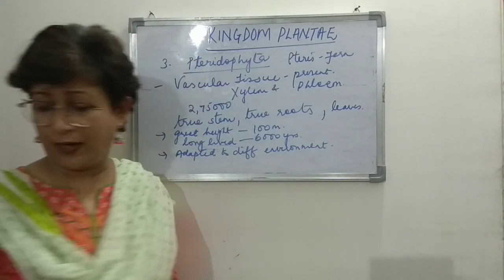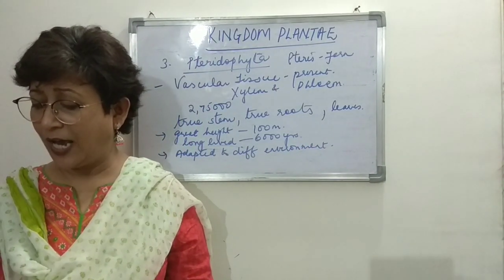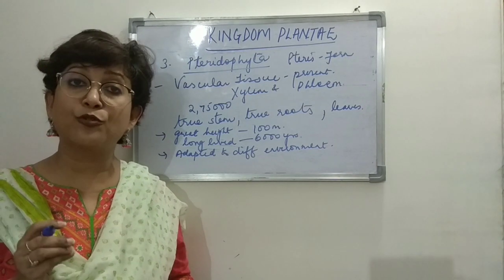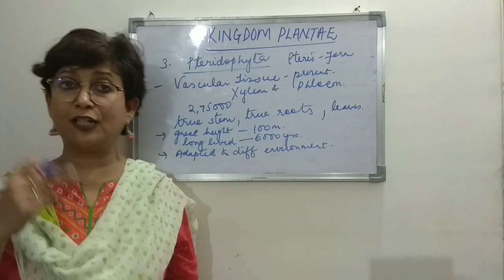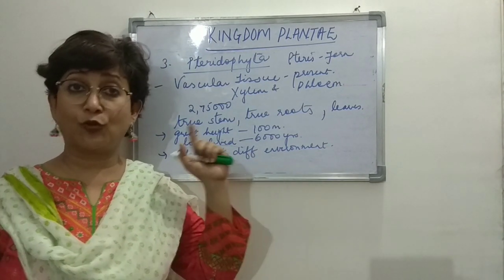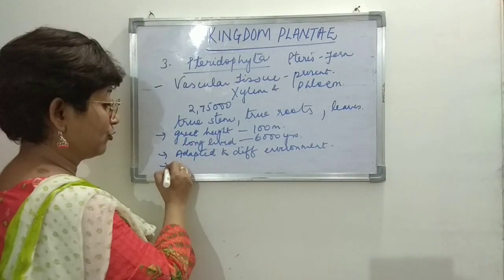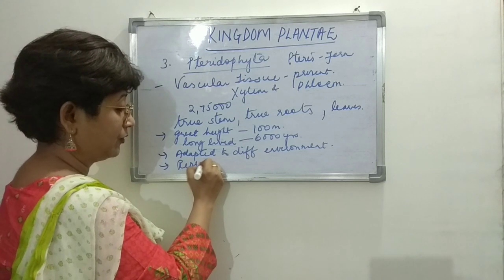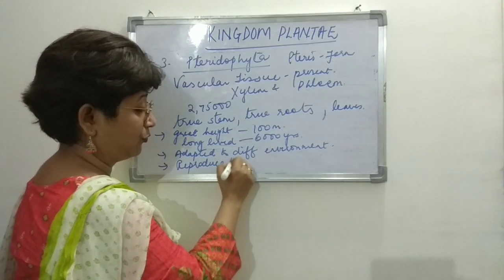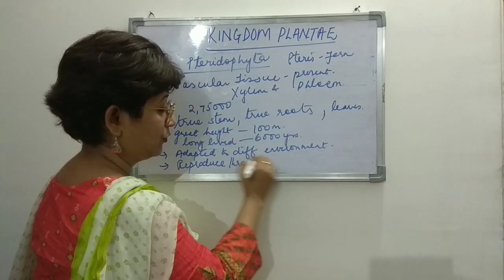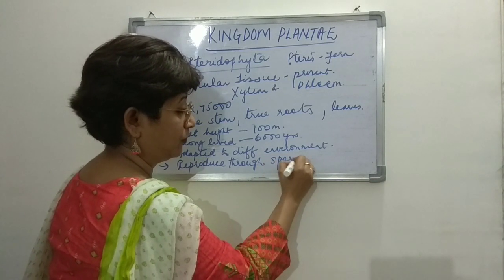They are found in different environmental conditions, and they don't reproduce through seeds. Remember, seed formation is one of the bases. So they do not reproduce through seeds, but they reproduce through spores, right?